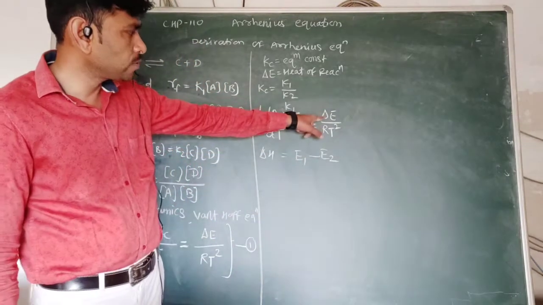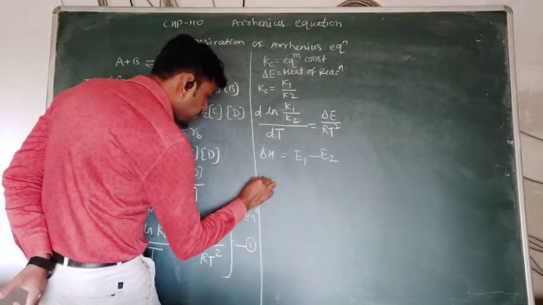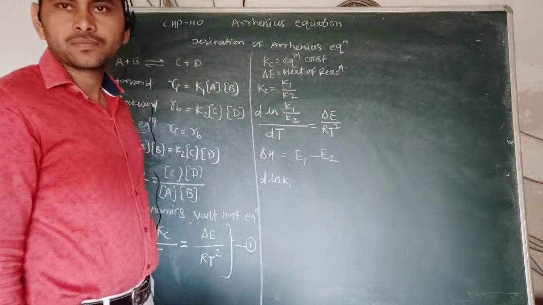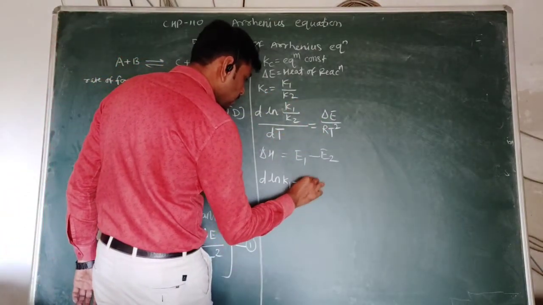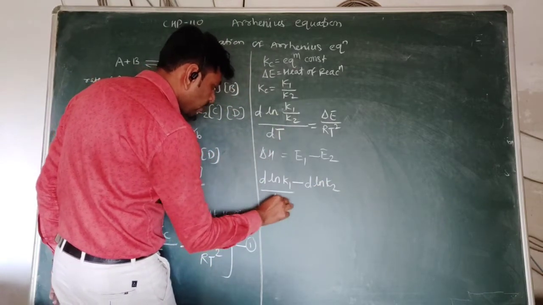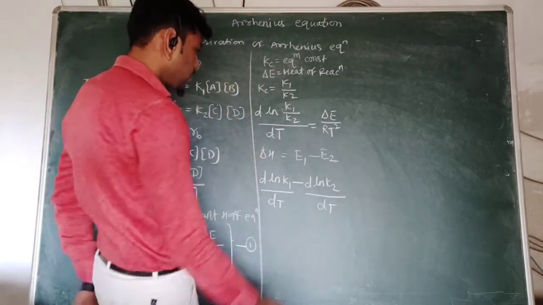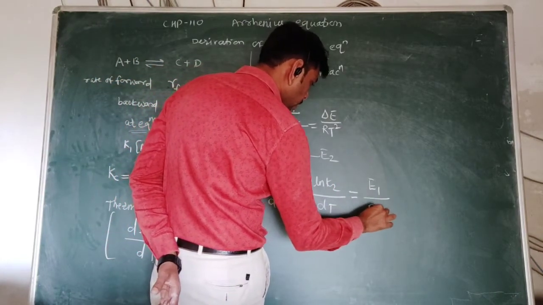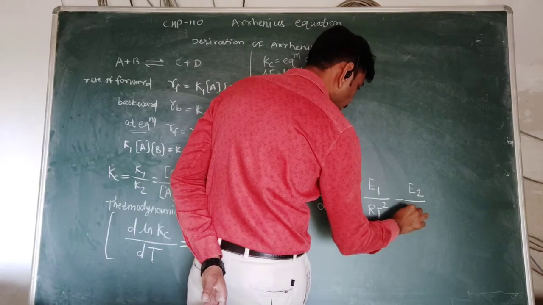By substituting this value here instead of the delta E and rearranging this equation, we can write d ln K1, and we know that in logarithm the division is nothing but difference. D ln K1 minus d ln K2. So d ln K1 by dt minus d ln K2 by dt, separating the denominator here, equal to E1 upon RT square minus E2 upon RT square.